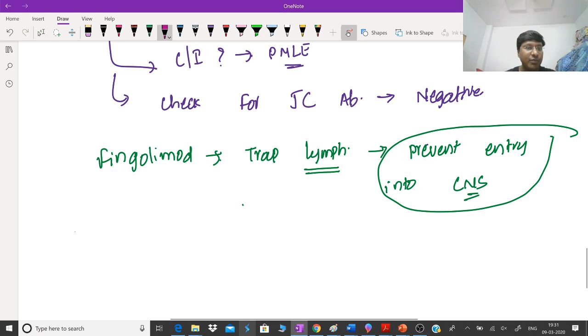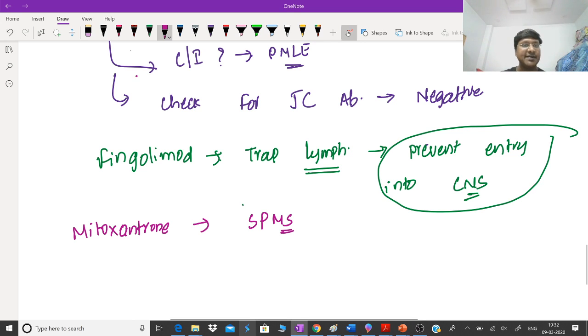Next, we have one more drug called mitoxantrone. If you take mitoxantrone, this is mainly useful in patients with SPMS, that is secondary progressive multiple sclerosis, right? So this is about multiple sclerosis.